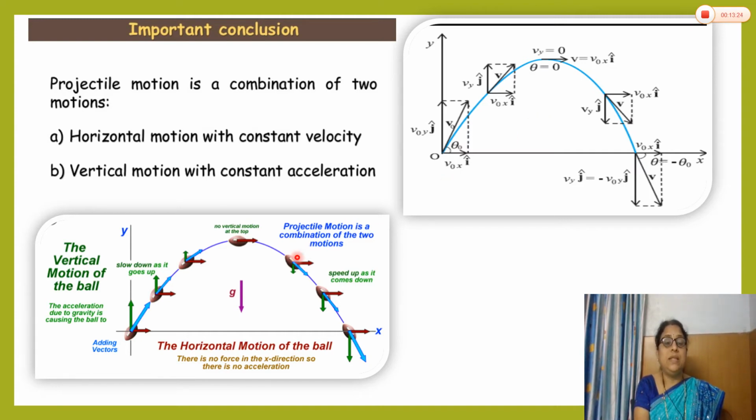Do you understand? Here in this diagram, now, the horizontal motion of the ball. See here, adding vectors. The blue line shows the direction of the resultant velocity. Look, each time the direction of resultant velocity. Here only there is the horizontal velocity, and the resultant velocity is also in the direction of the horizontal velocity. The vertical velocity is not shown here. What was the vertical velocity here? 0. The vertical velocity component is shown by the green vector. As it goes towards the top, the vertical velocity decreases and becomes 0.